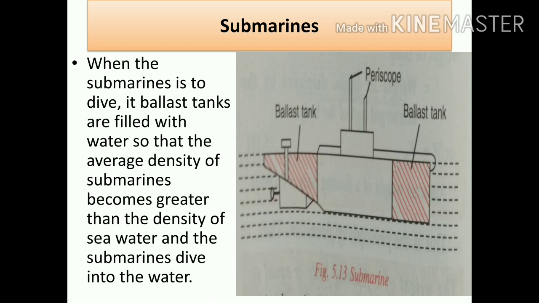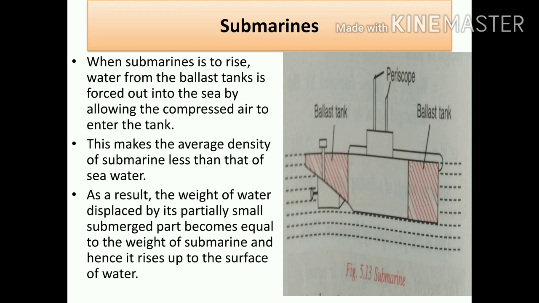A submarine can get up as well as go below the water level very easily. It does the same with the help of a ballast tank. When the submarine is to dive, meaning when the submarine wants to go below, its ballast tanks are filled with water. There is a ballast tank on two sides, front and back, with an inlet and outlet. It fills the ballast tank with water. As soon as it fills the ballast tank with water, its density becomes more than that of the water, so the submarine sinks inside the liquid.